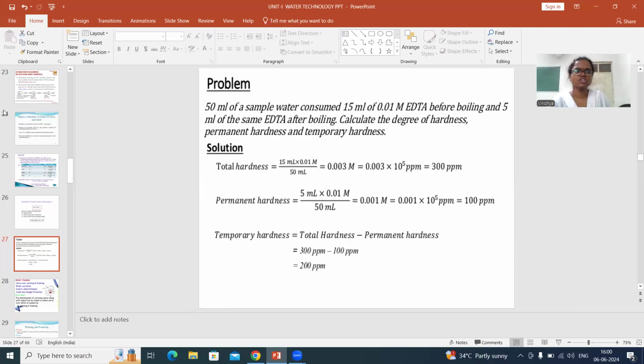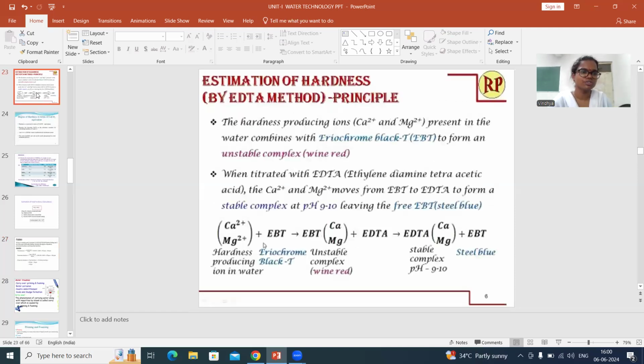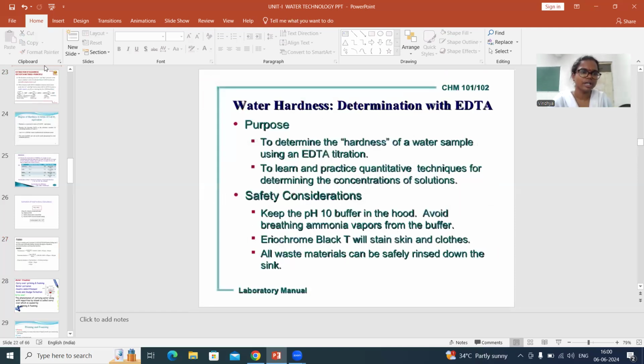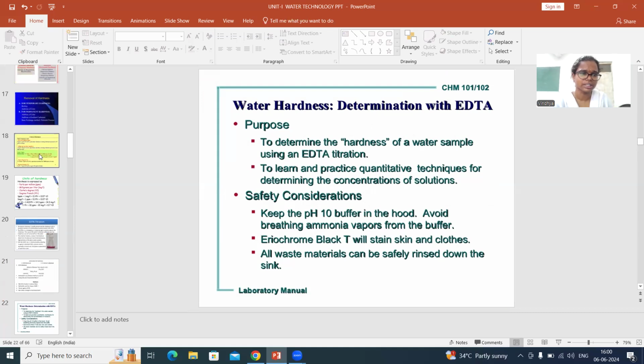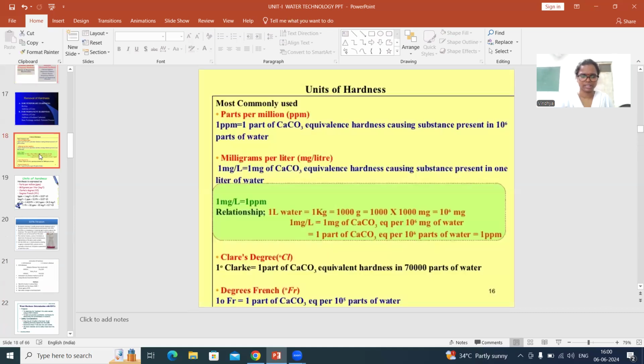And as you all know, we have different types of units for hardness. Once you estimate the hardness, next thing you have to do is give some unit after that number. You can't just leave the number like that. So these are the different units of hardness: parts per million, milligrams per liter, degree Clarke, and degree French. These are the four different units.